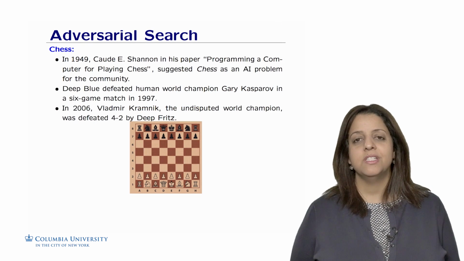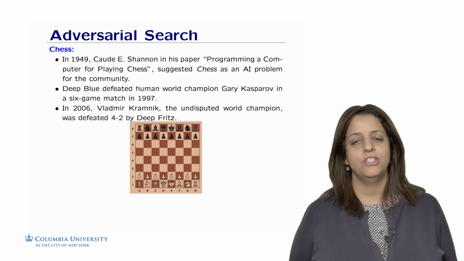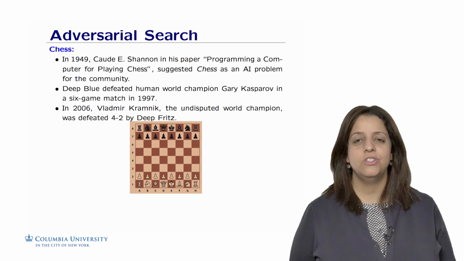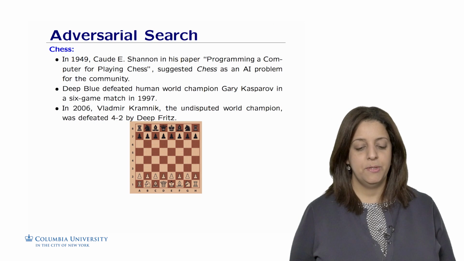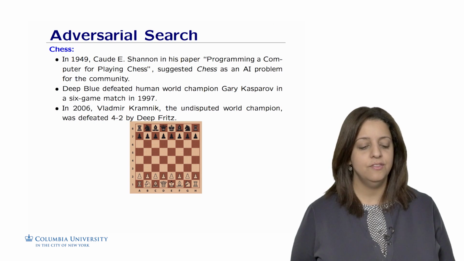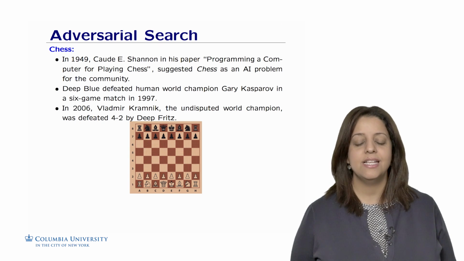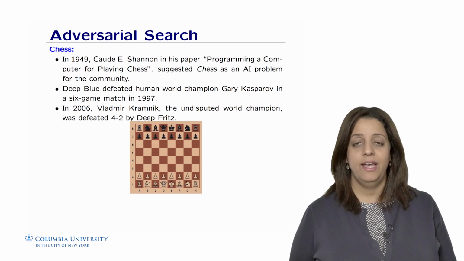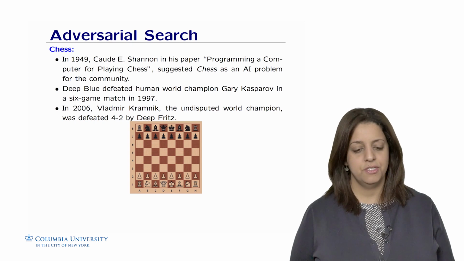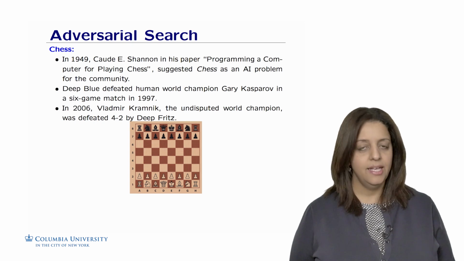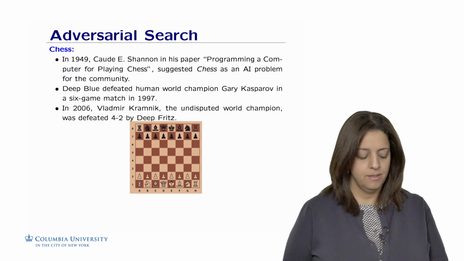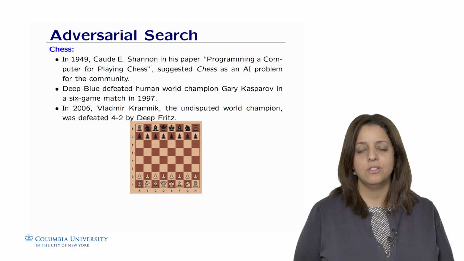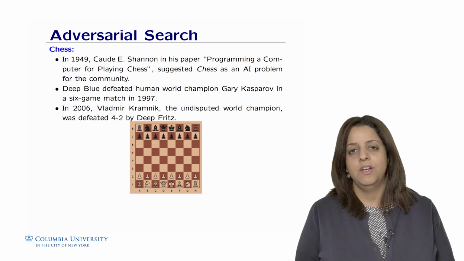The game that attracted most of the attention from the AI community is probably chess. Chess is a complex game for both machines and humans. The task was suggested by Claude Shannon in his seminal paper, Programming a Computer for Playing Chess, in 1949, in which he suggested chess as an AI problem for the community. But he also laid down the background for solving games that was very useful in many other applications and games. He invented the minimax algorithm and suggested heuristic evaluation functions that help cut off the search space and not go all the way up the tree of the space.